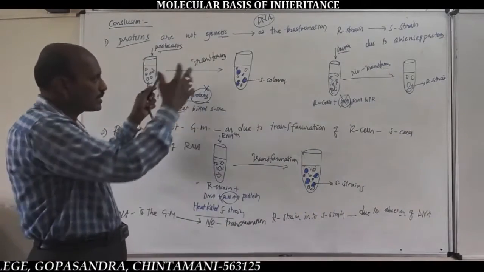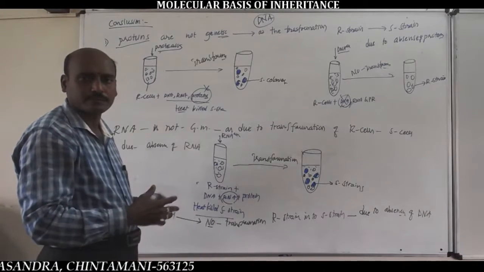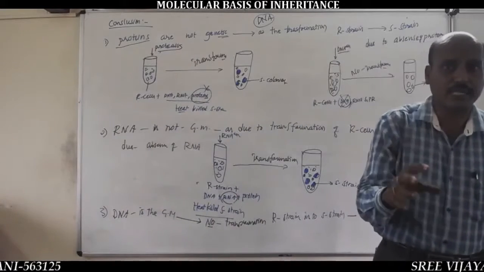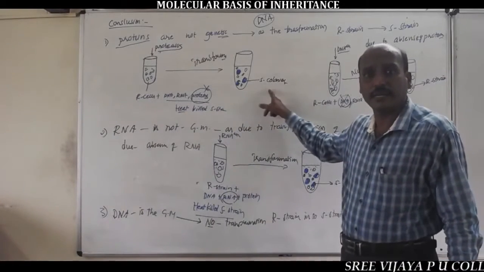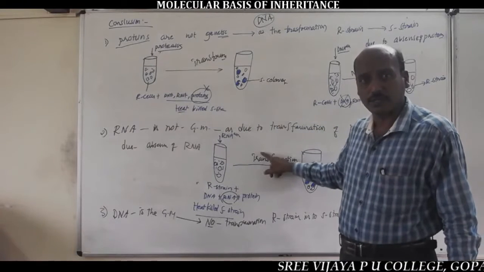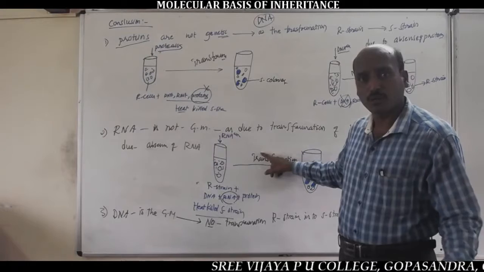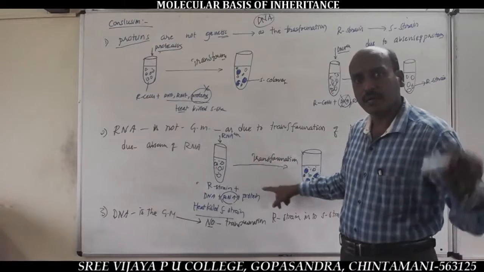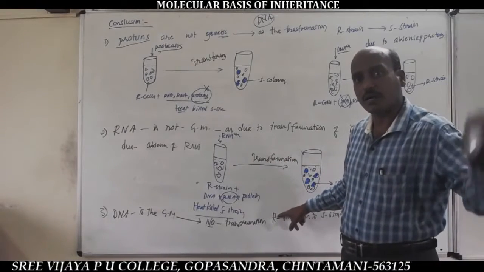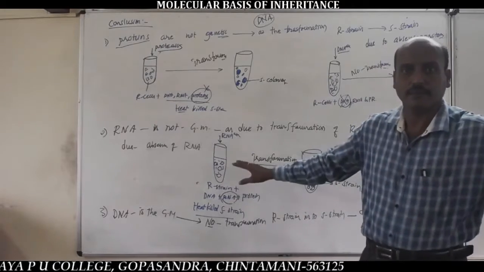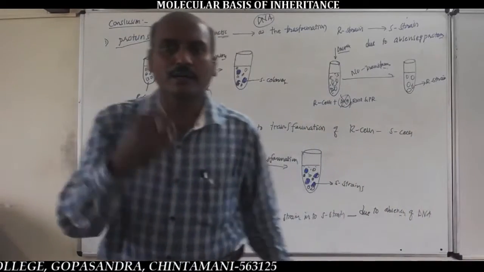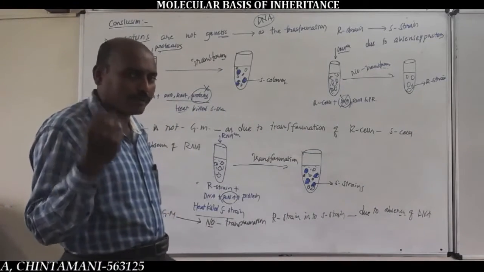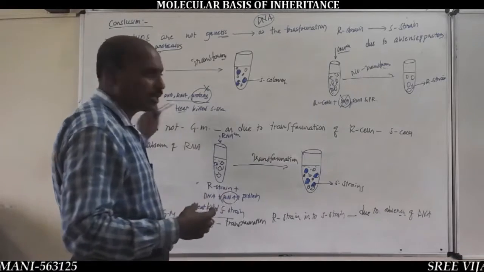That's why this experiment proved that the biochemical nature of genetic material is DNA, never RNA and proteins. Transformation occurs in the absence of proteins and in the absence of RNA, but in the absence of DNA, due to the addition of DNase enzyme, there is no transformation. This is the biochemical characterization transformation principle experiment proposed by Oswald Avery, Colin MacLeod and Maclyn McCarty.